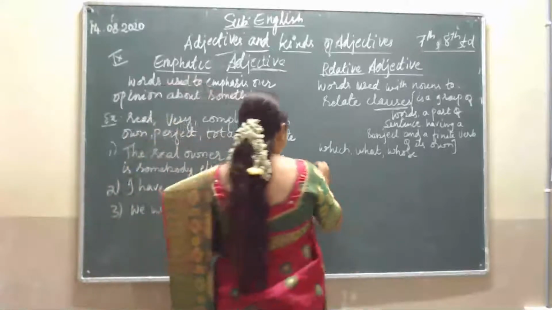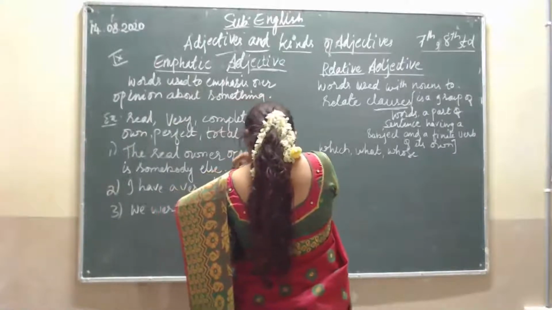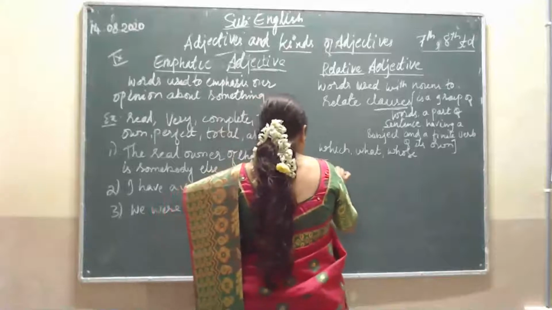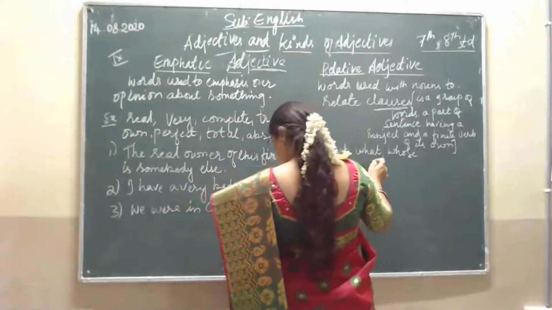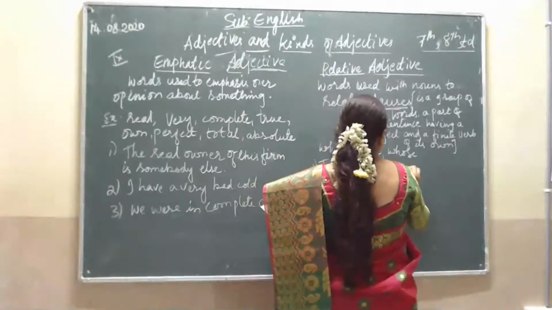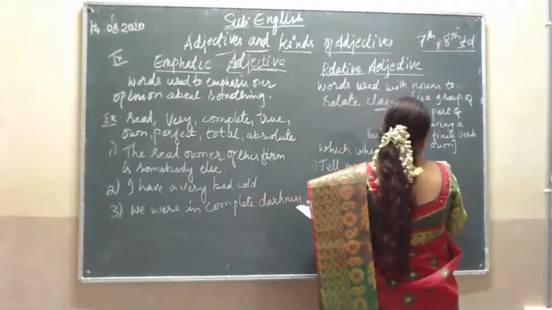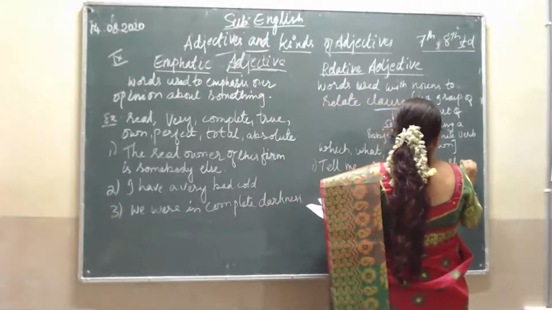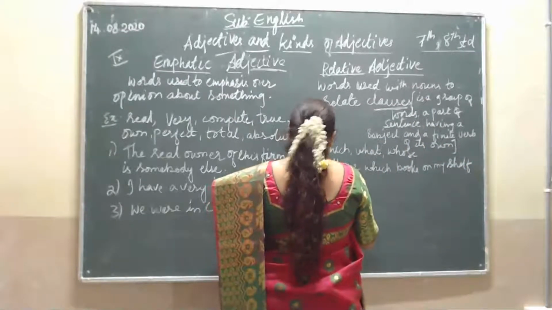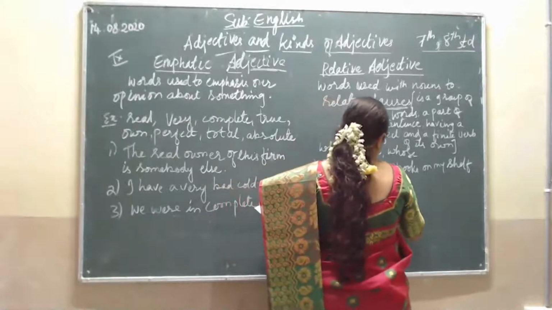The first example is: Tell me which books on my shelf you would like to borrow.